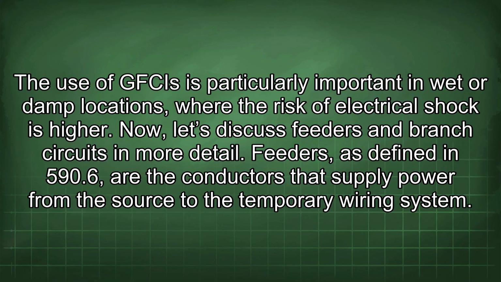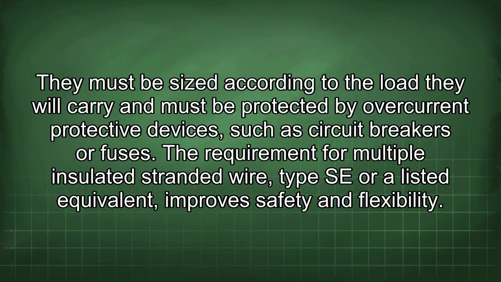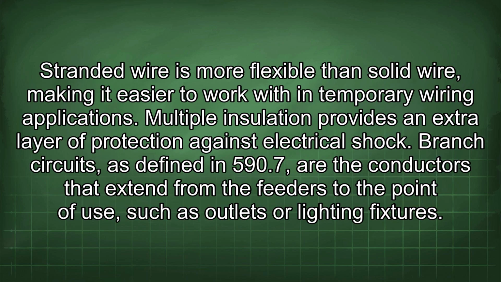Now, let's discuss feeders and branch circuits in more detail. Feeders, as defined in 590.6, are the conductors that supply power from the source to the temporary wiring system. They must be sized according to the load they will carry and must be protected by overcurrent protective devices, such as circuit breakers or fuses. The requirement for multiple insulated stranded wire type SE or a listed equivalent improves safety and flexibility. Stranded wire is more flexible than solid wire, making it easier to work with in temporary wiring applications. Multiple insulation provides an extra layer of protection against electrical shock.